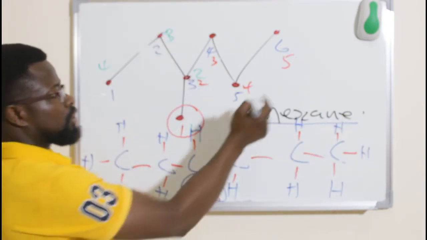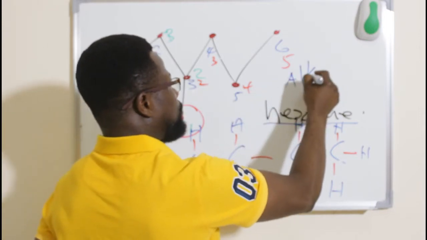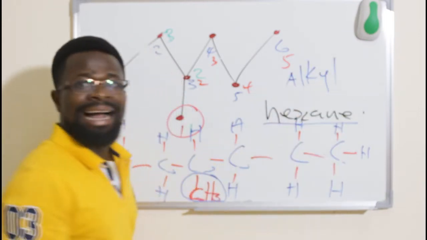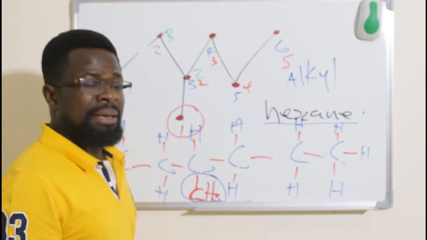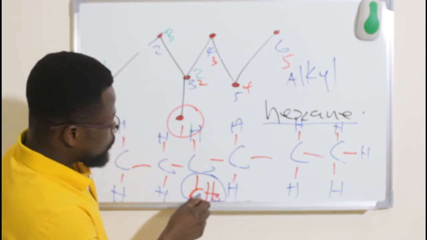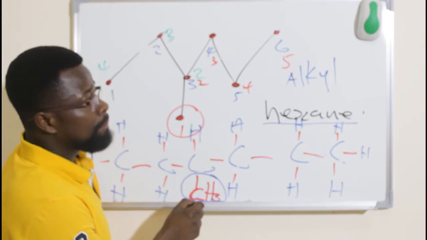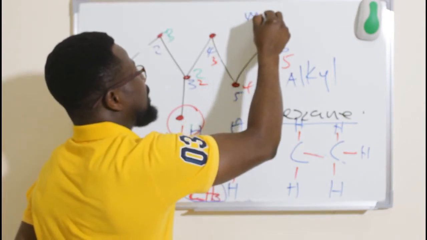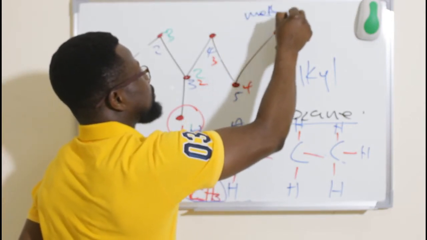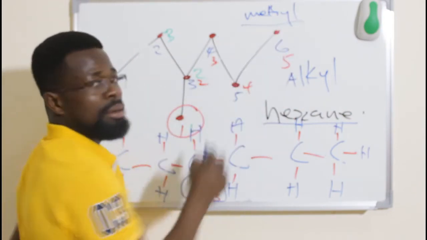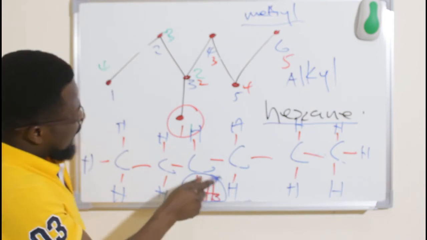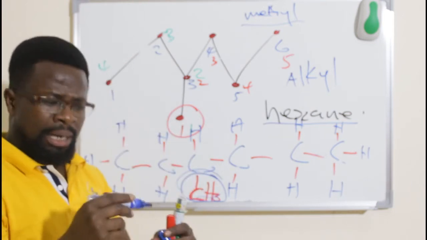It belongs to the alkyl group. And if it belongs to the alkyl group, it simply implies that we have 1 of them, which means it is methyl. Methyl. Because there's 1 C, so it is methyl.